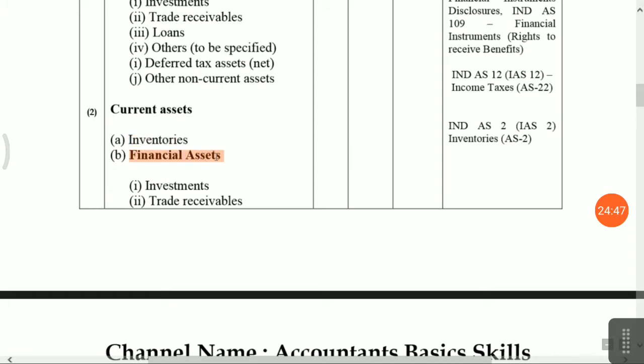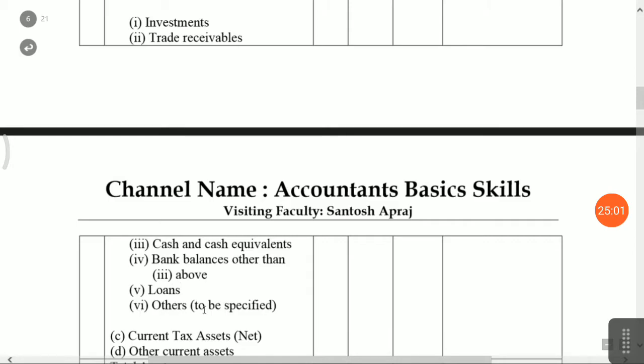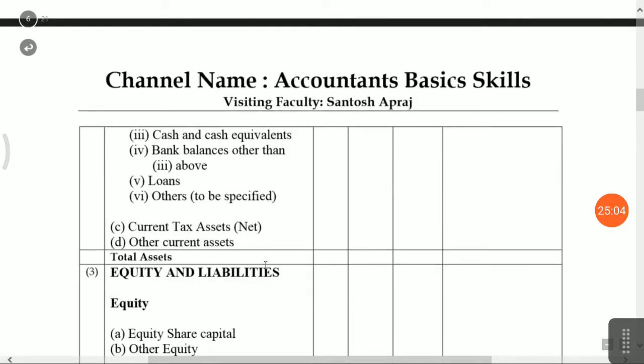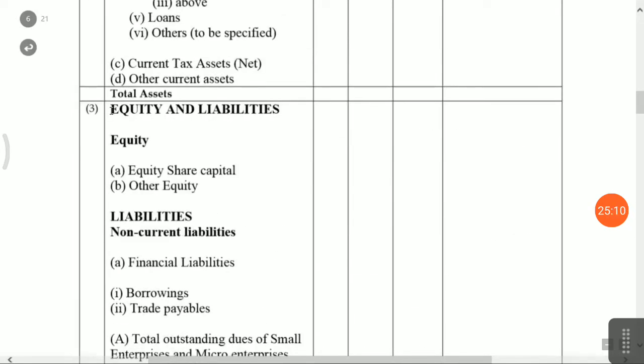Financial assets means recovery within 12 months. That is investments, trade receivables, cash and cash equivalents, bank balances, loans, current tax asset and other current assets. Friends, they have given the presentation of assets first and next the presentation of liabilities. In equity and liabilities, you have to present your equity share capital and other equity, that is the statement of changes in equity, SOCIE.